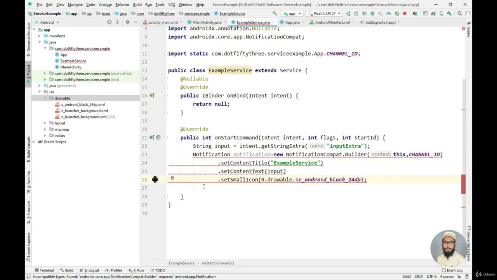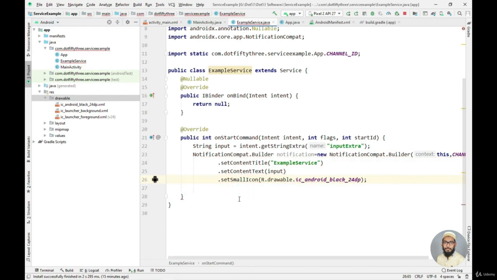So we actually need to migrate my application from notification to notification compat because of AndroidX. So let's just change it to this. Okay, so now that's fine. The error is gone.